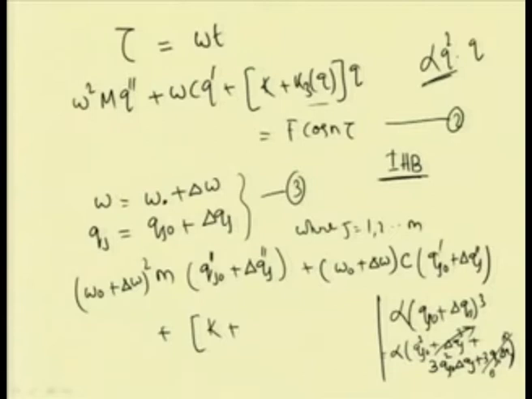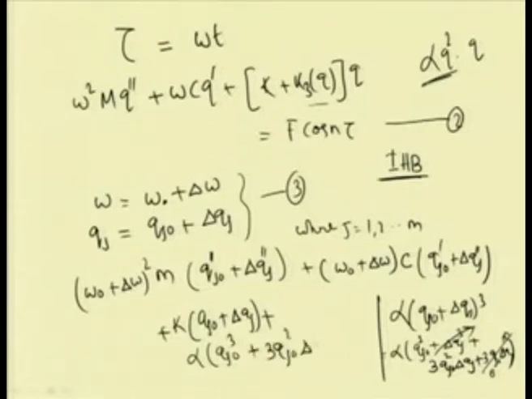By expanding, for example in the case of the Duffing equation, it can be written as k into q j 0 plus delta q j, plus similarly for the cubic nonlinear term, it will be alpha into q j 0 cube plus 3 into q j 0 square delta q j. This will be equal to f cos n tau.